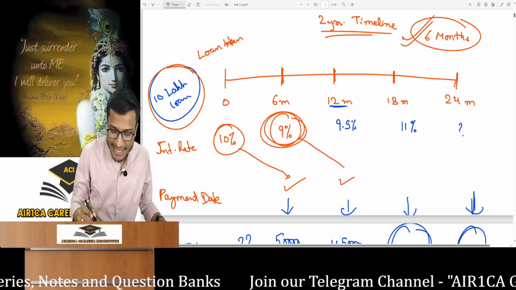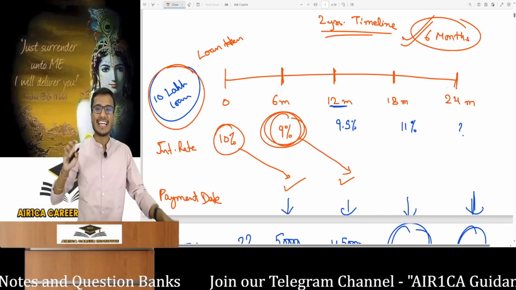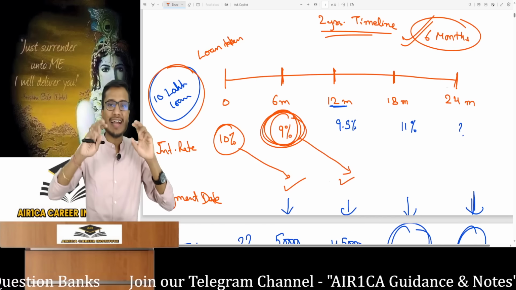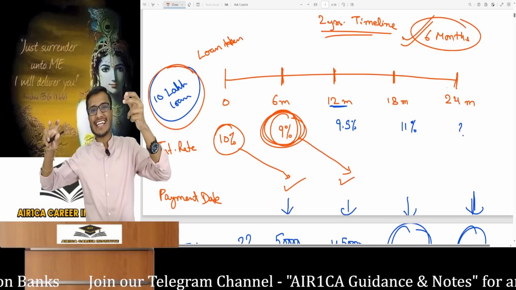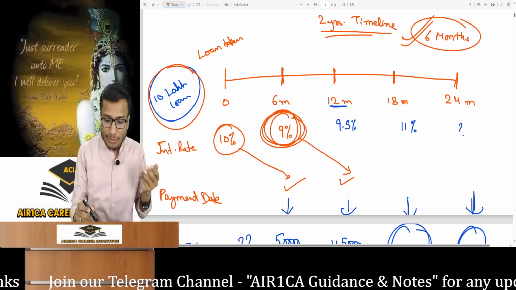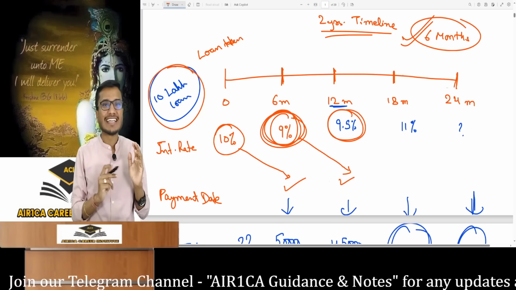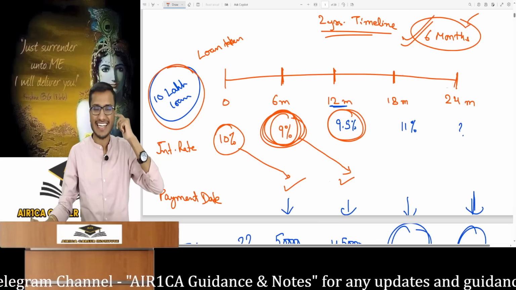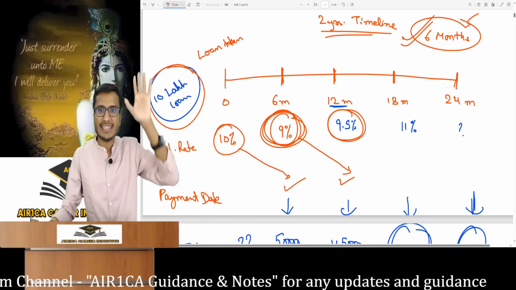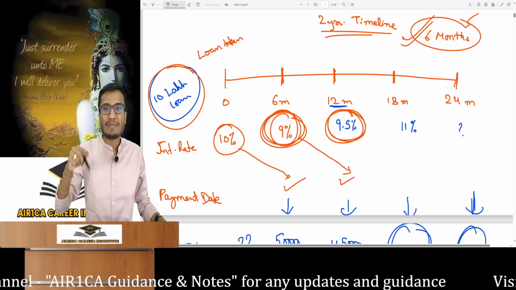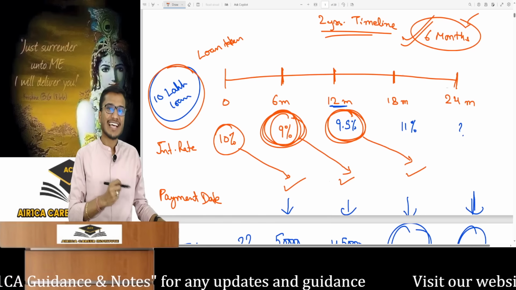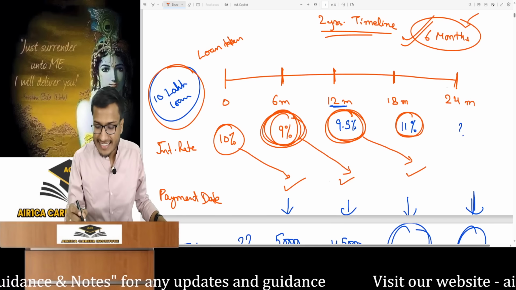After this, the second interest will be paid at the end of 12th month at the rate that was at the end of 6th month, because this time it's floating interest rate, for which we said the reset period is 6 months, meaning whatever the market interest rate is at the end of the 6th month, that will now apply for the next 6 months. At the end of 12th month, the interest rate was this. 6 months passed, our reset period is 6 months, so interest rate is reset according to market. At the 12th month end, this was the market rate. So now what rate applies to the next 6 months interest? 9.5%. At the end of the 18th month, this will be the rate.